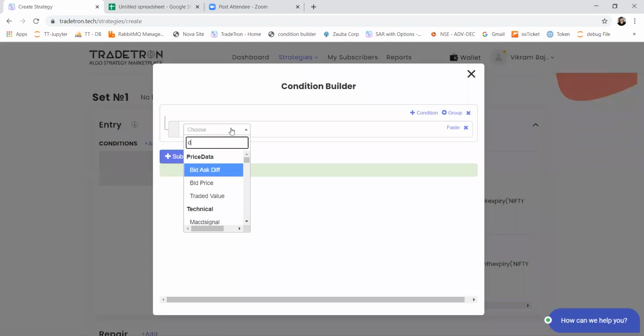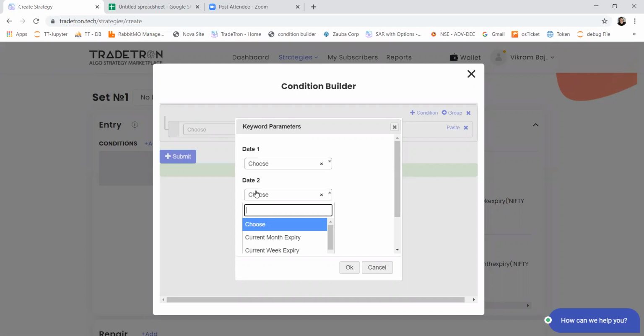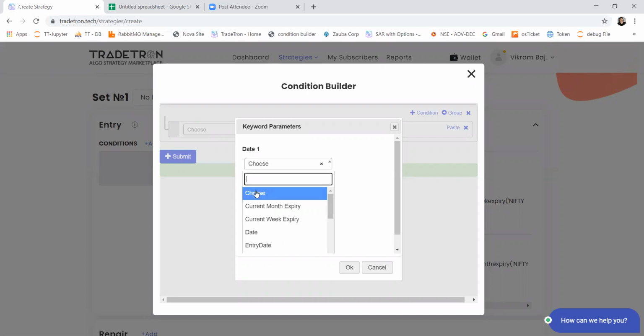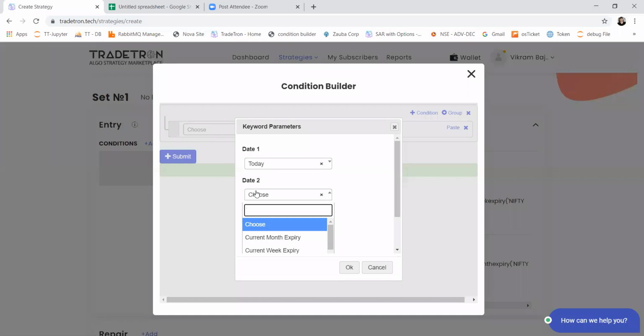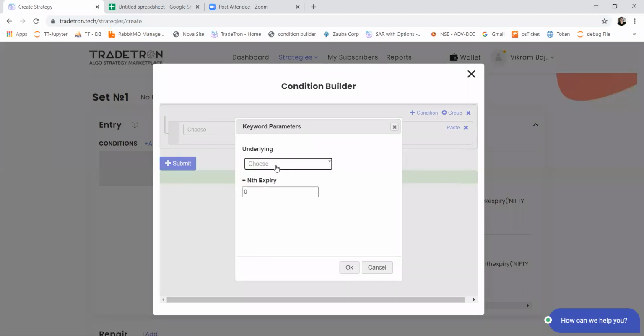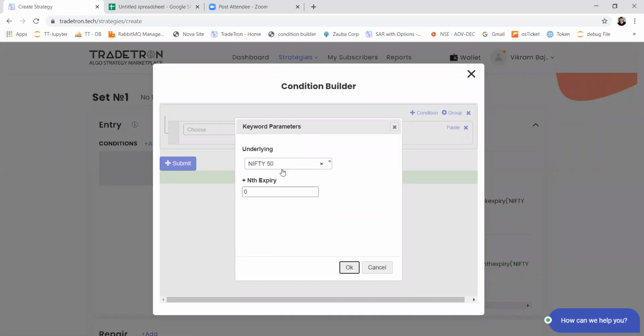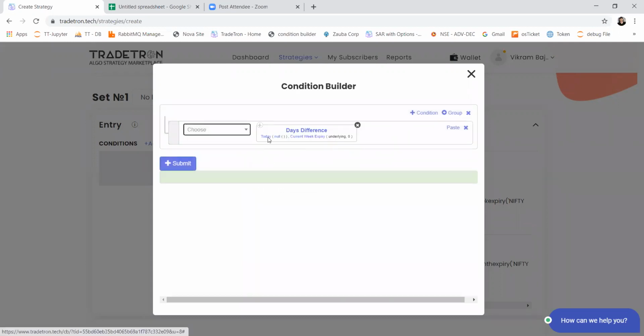So we have a keyword called days difference. This keyword basically subtracts date 1 from date 2. If I select here today, and this will become my current week expiry, for Nifty and NSE.